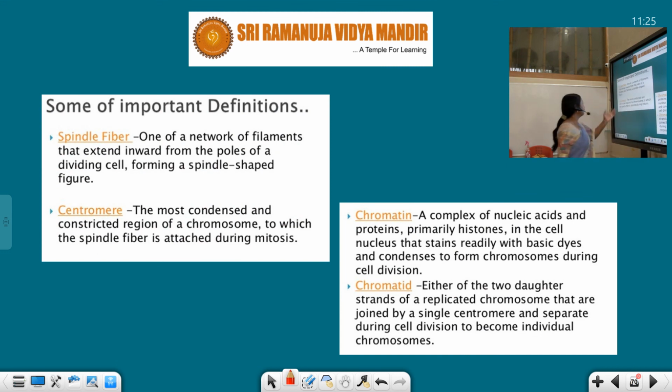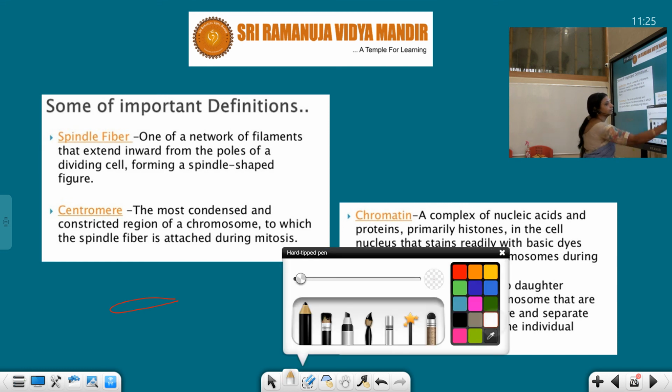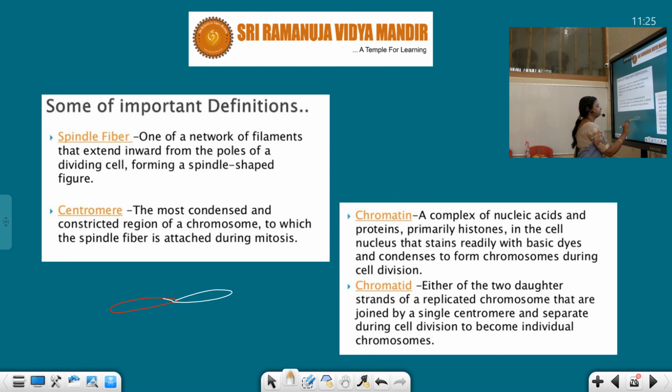The centromere is the most condensed and constricted region of a chromosome to which the spindle fiber is attached during mitosis. This is the chromosome, and this is the daughter, this is the chromosome. This part is called centromere.